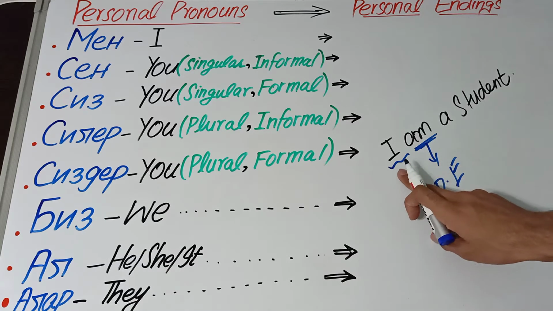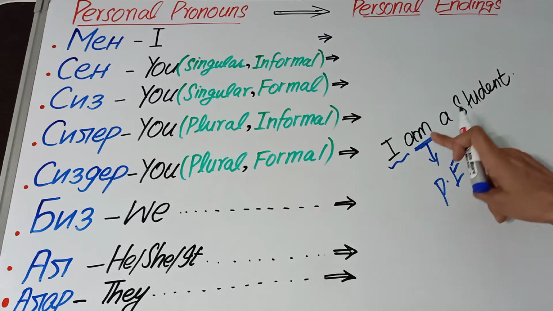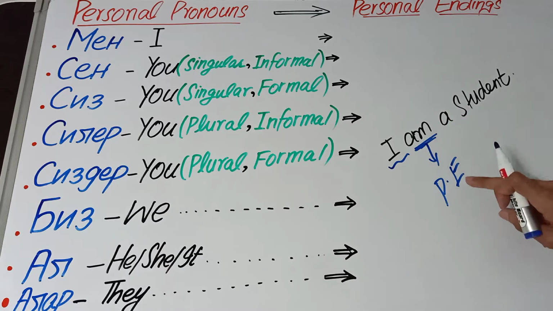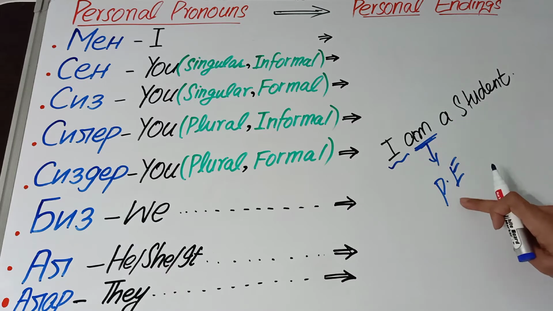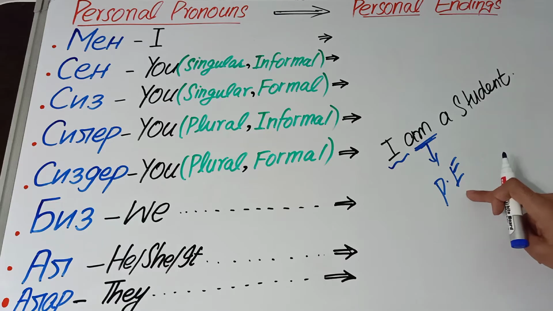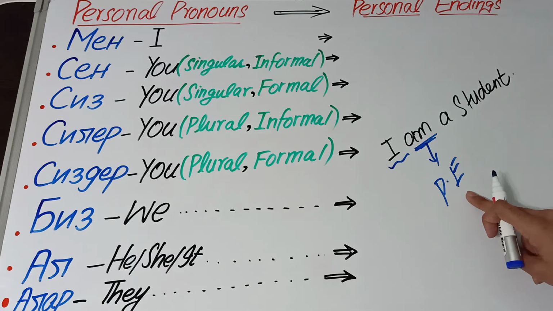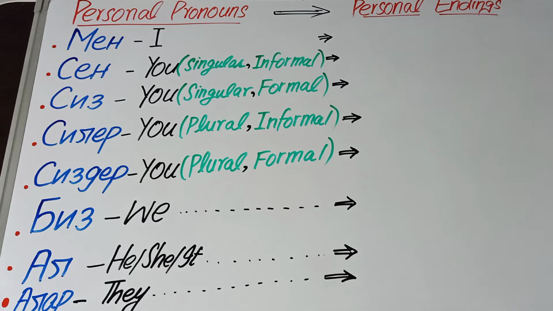So this personal pronoun I in English and am is the helping verb in English, but in the Kyrgyz language this am we use as the personal ending, and every personal pronoun has four personal endings, but very specific. So let's talk about the personal pronouns of Kyrgyz.